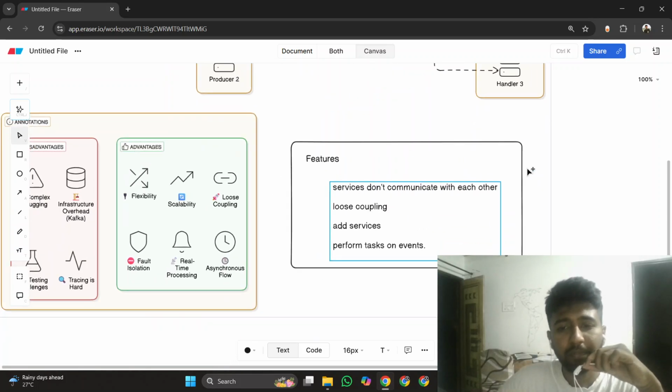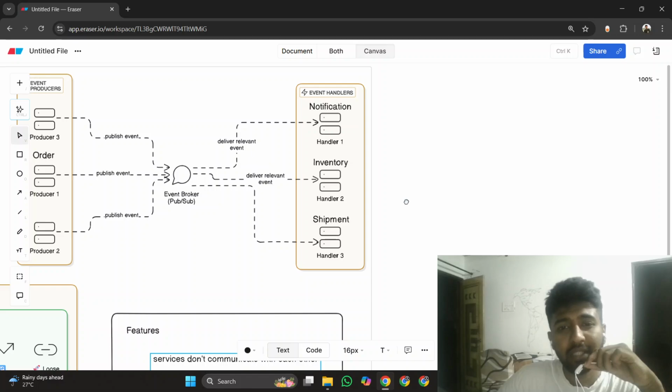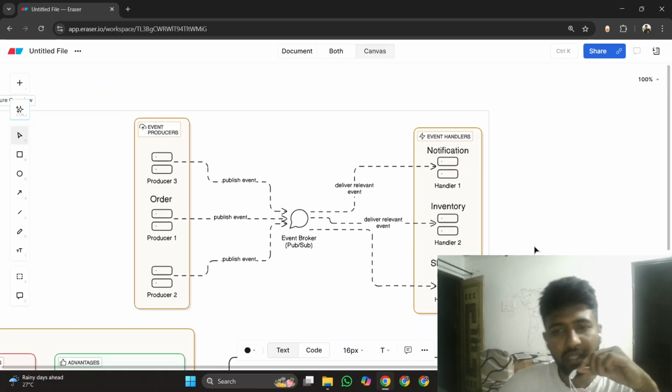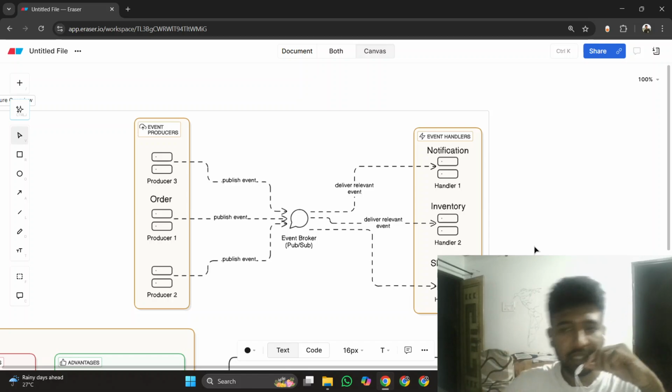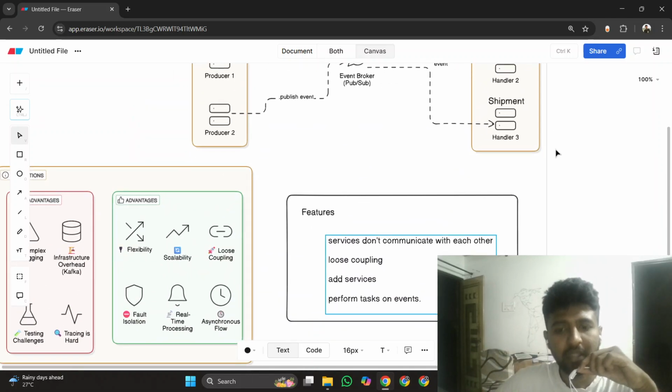Then you perform tasks on events. That is the specialty of event driven architecture. Each service performs its own task based on events. So services are not dependent on each other. Services are dependent on events only. So this will reduce the crashing or failure of the application.